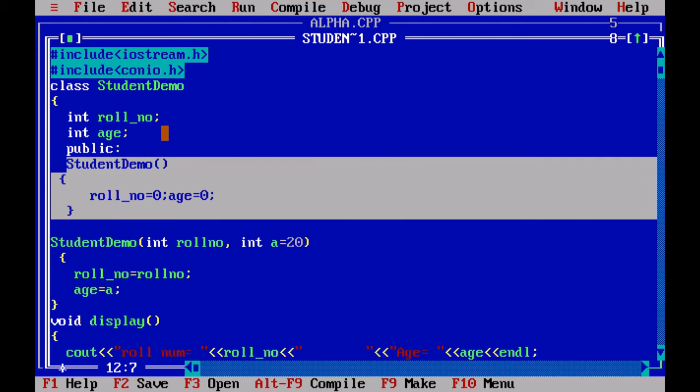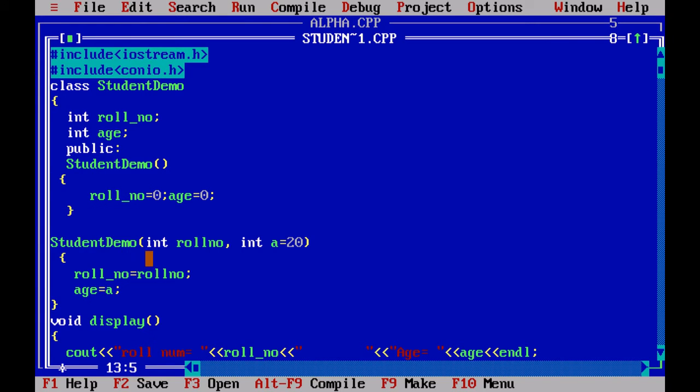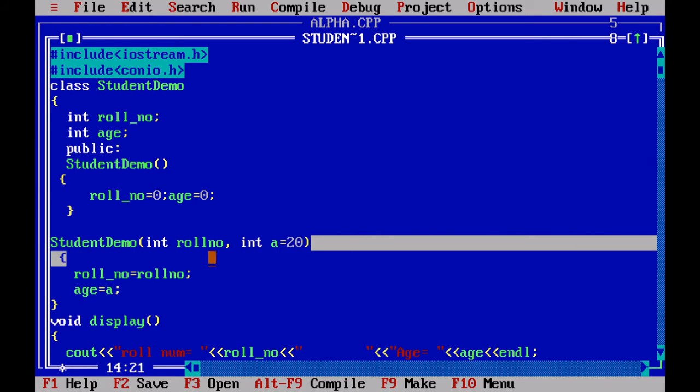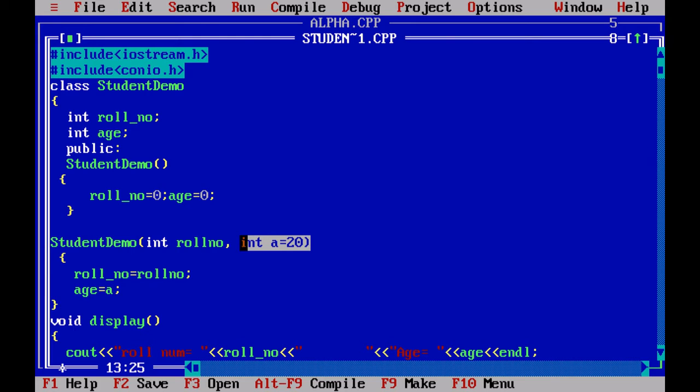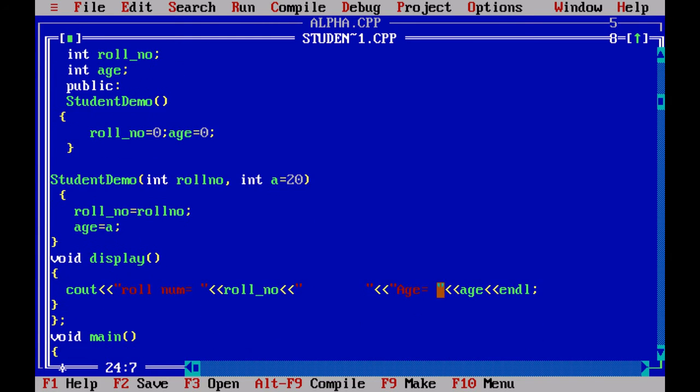If you write the constructor in private, then the object cannot be created, since private members can only be accessed within the class. The second constructor is the parameterized constructor. It has two parameters, roll number and a, but this second parameter is a default argument. In the display function it is displaying roll number and age.